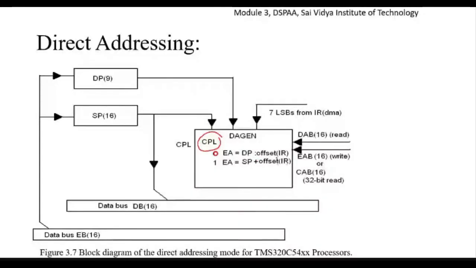If the CPL bit is equal to 0, the effective address is the data page pointer, where colon means concatenation operation, with the offset of the instruction register. The offset value of the instruction register will be there, and that particular offset value will be concatenated. So this is of how many bits? 9 bits, and here it will be 7 bits. So with 9 plus 7 bit concatenation, together we are going to get 16 bits of data. That 16-bit address will be used.